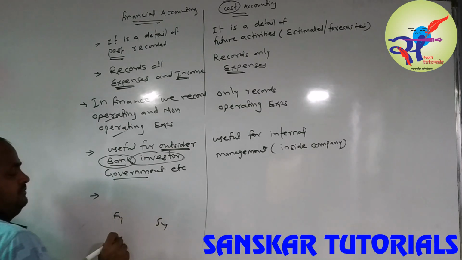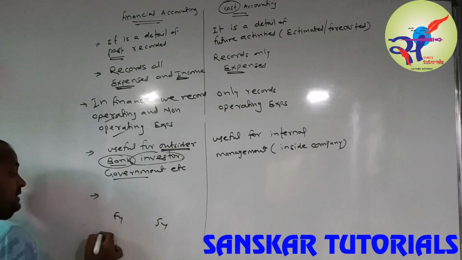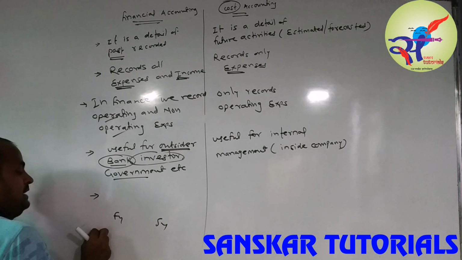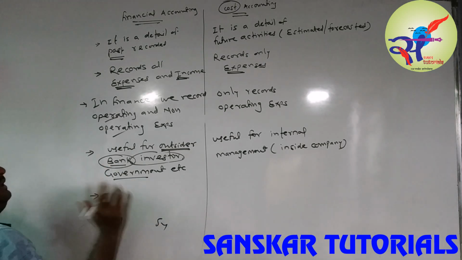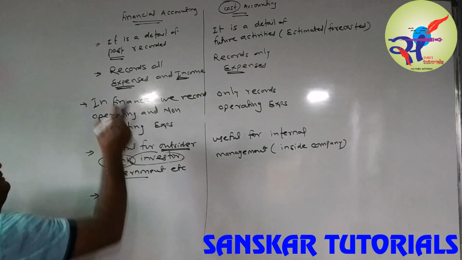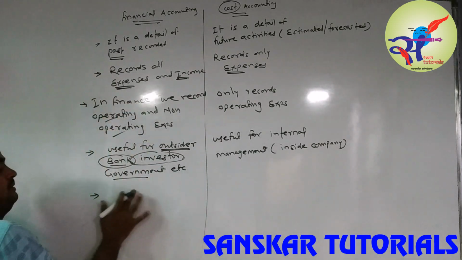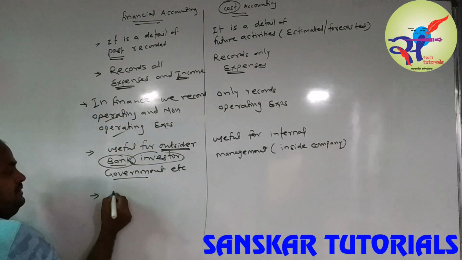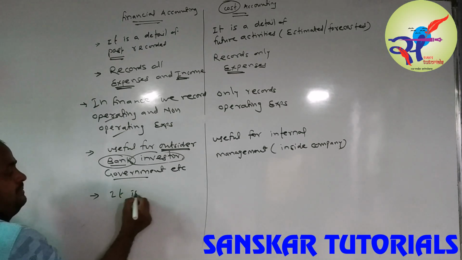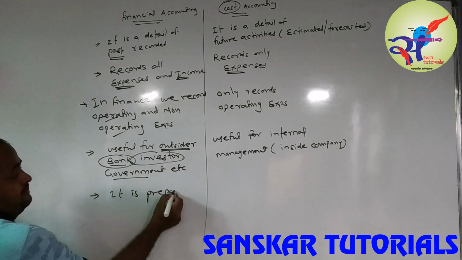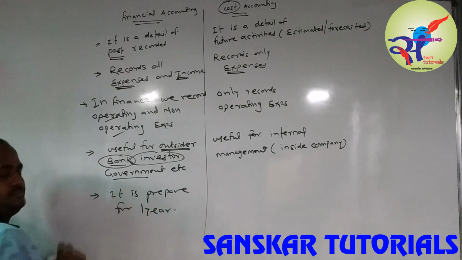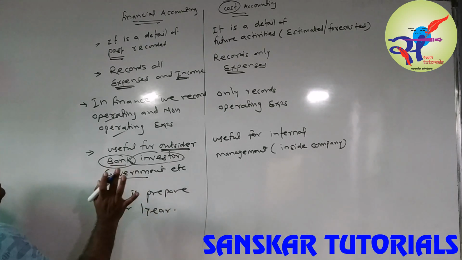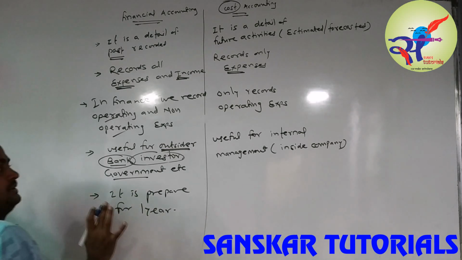From FYBCom to SYBCom, in a final account you write the words trading profit and loss account for the year ended. Year ended, what is this? It means the financial account is always prepared for 1 year. So there is a time bound. Financial account is always prepared for 1 year.